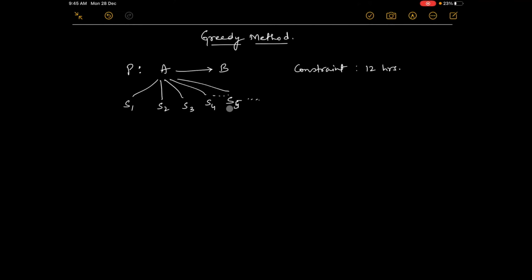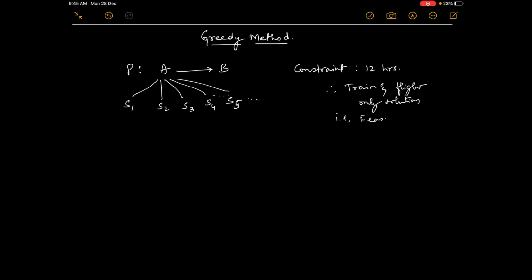Then train and flight are the only solutions now. Because of the constraint, because of less time, these are fast transportation systems, so these are the best solutions.